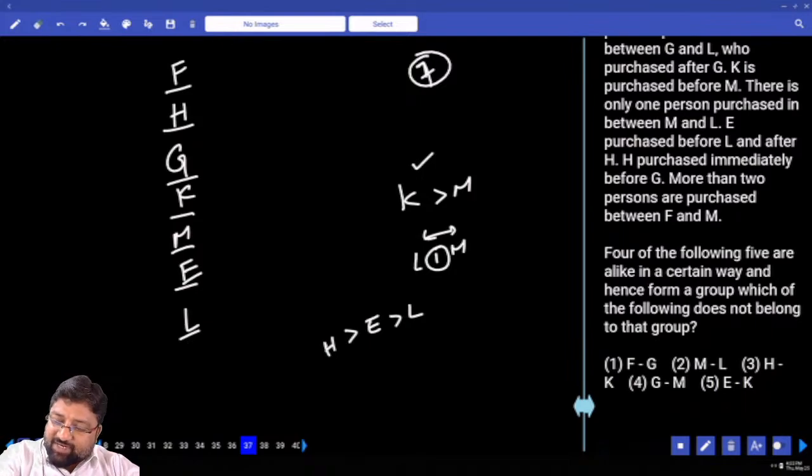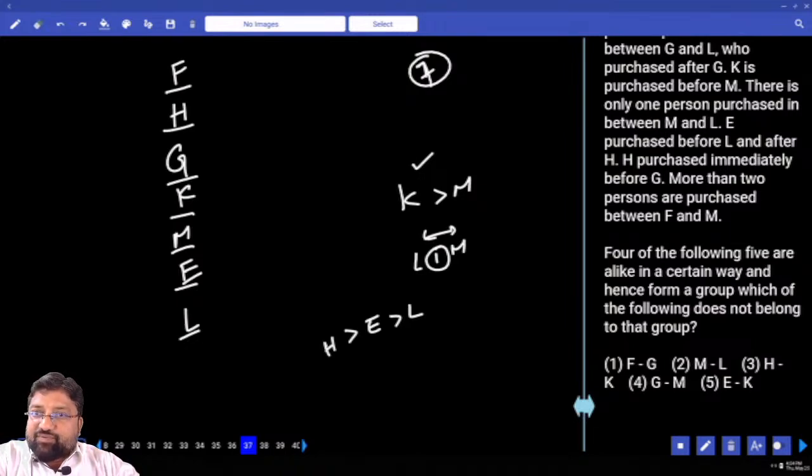4 out of the following 5 are alike in a certain way. F and G, 1 person. M and L, 1 person. H and K, 1 person. G and M, 1 person. E and K also 1 person. Where is the problem?